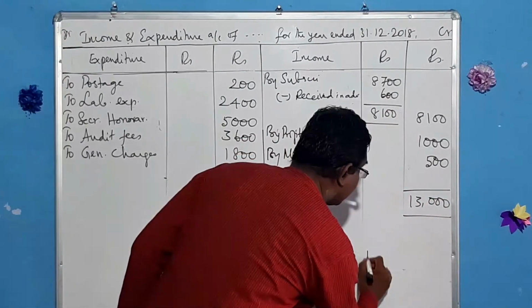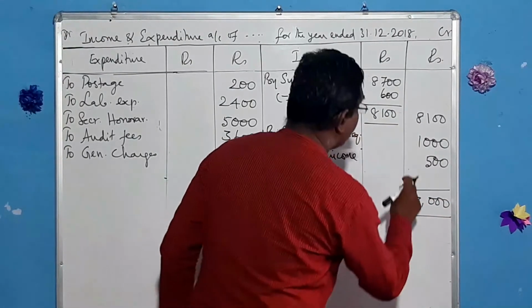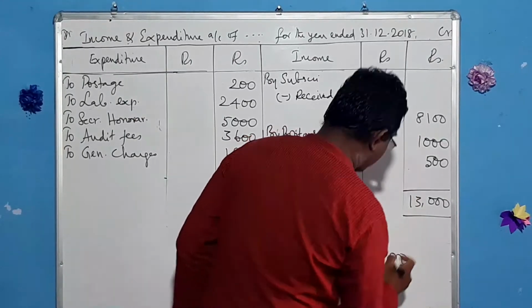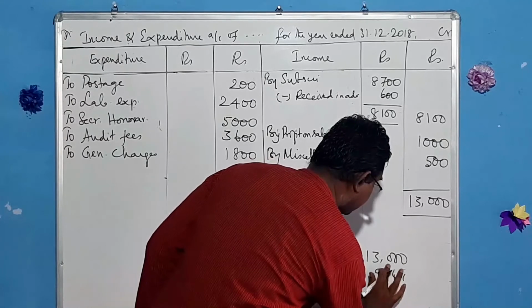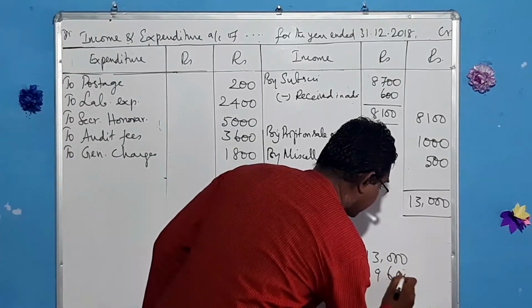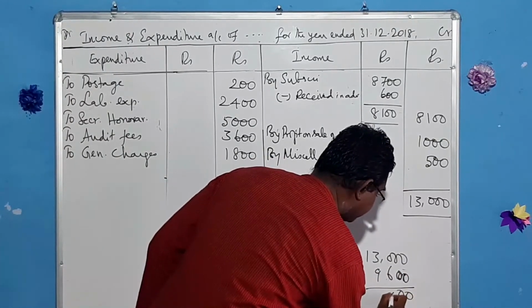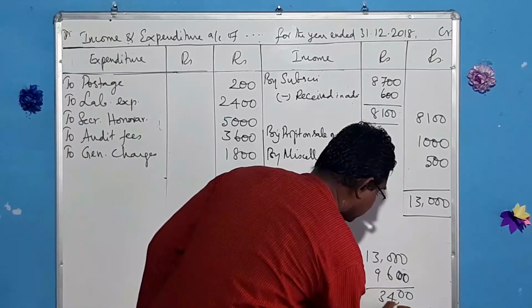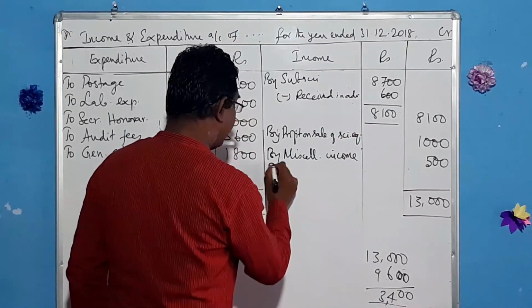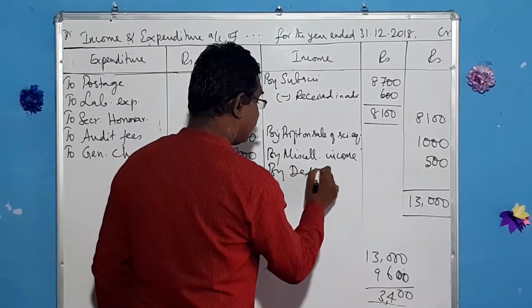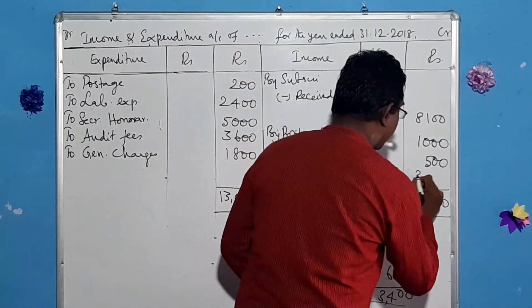From 13,000, subtract 9,600. And this is the deficit, by deficit 3,400.